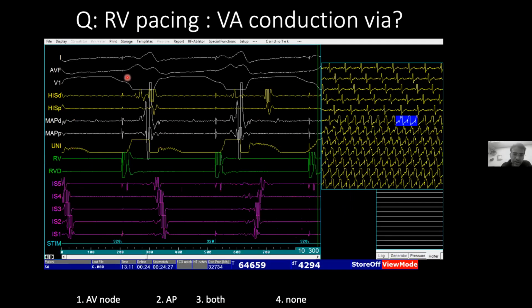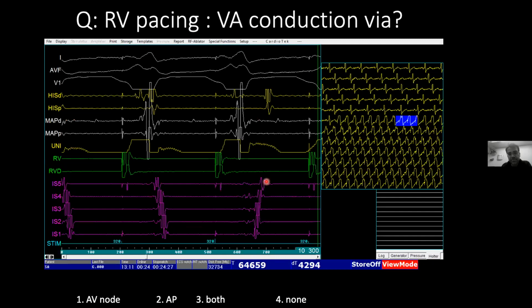So when you are doing a V pacing, you can see the QRS complex. The V1 is LBBB morphology, so you are pacing from the right ventricle. In the first beat, you see the VA conduction is concentric, central, proximal to distal. But in the next beat, it is eccentric, from distal to proximal.